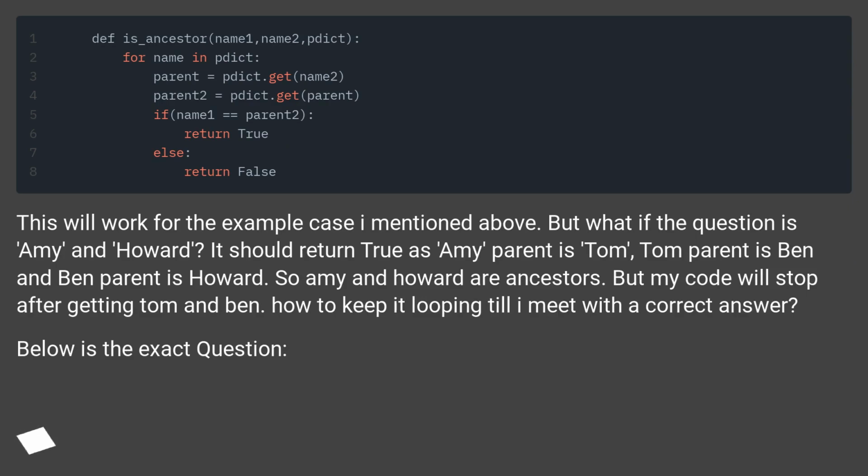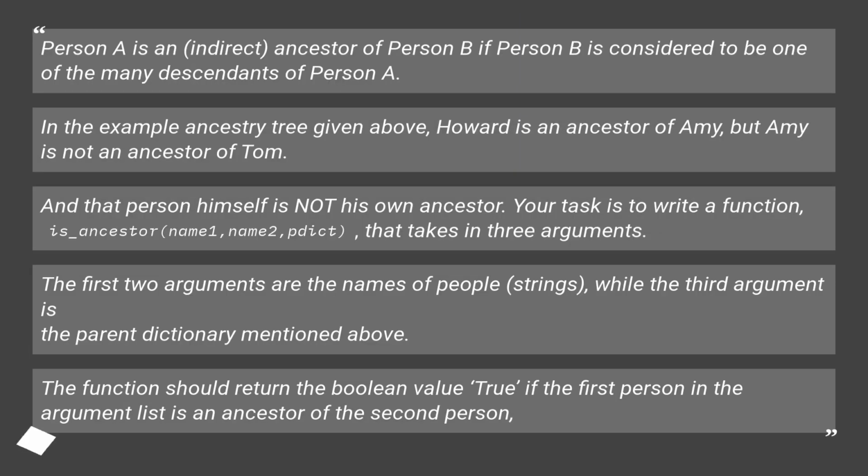Below is the exact question. Person A is an indirect ancestor of person B if person B is considered to be one of the many descendants of person A. In the example ancestry tree given above, Howard is an ancestor of Amy, but Amy is not an ancestor of Tom. And that person himself is not his own ancestor.